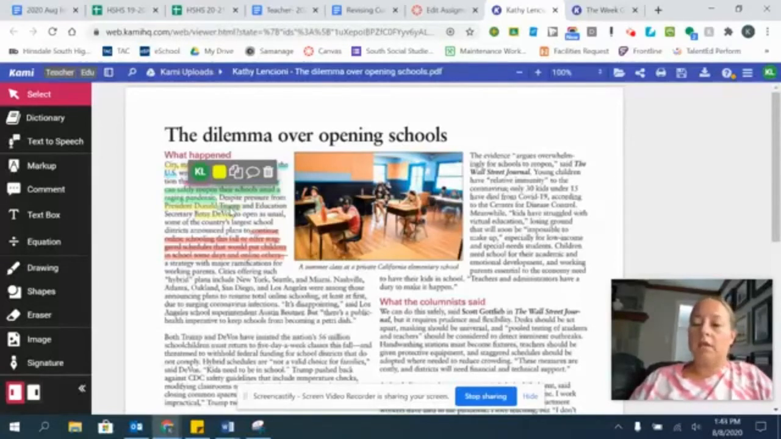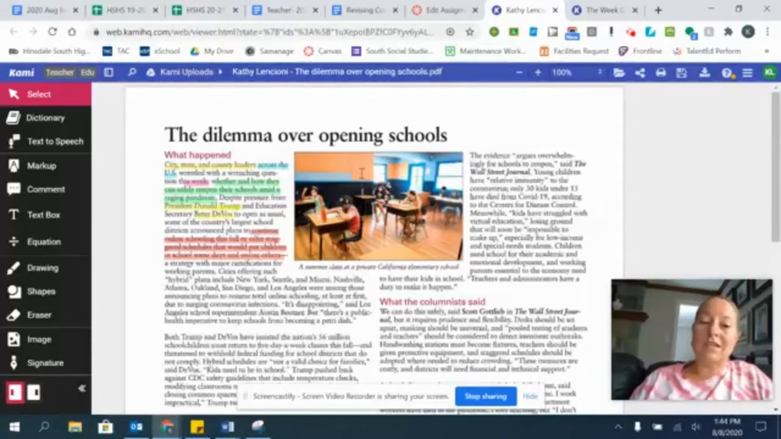Now, I might get to the end of this article and think, you know what, this really didn't involve a lot of Donald Trump. Or I might think, yep, he played a very significant role. For now, I'm going to highlight that because I think it's got potential. Same thing with the Secretary of Education, Betsy DeVos.